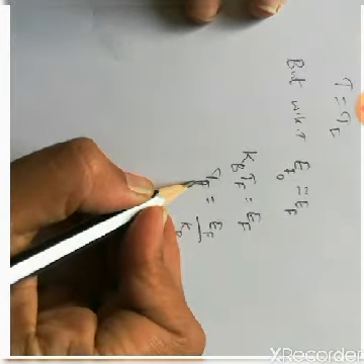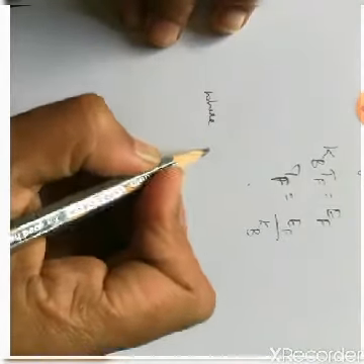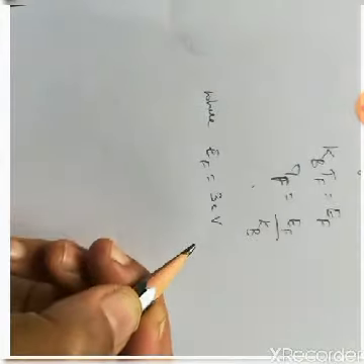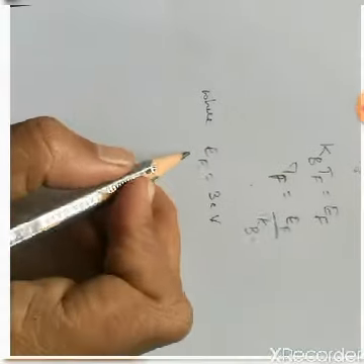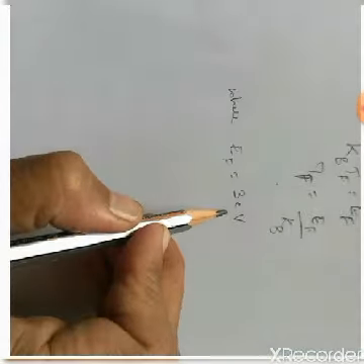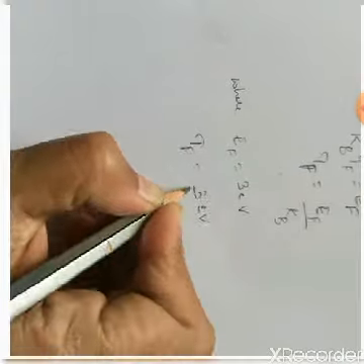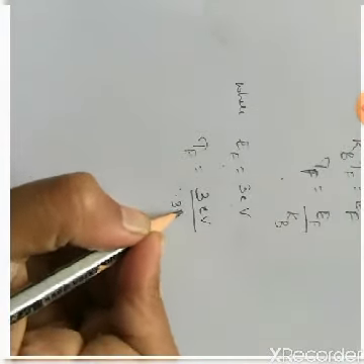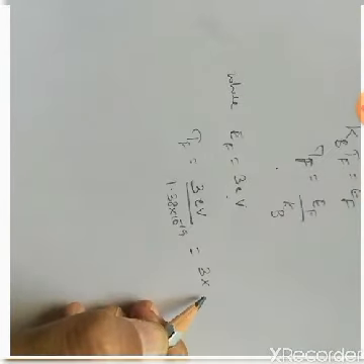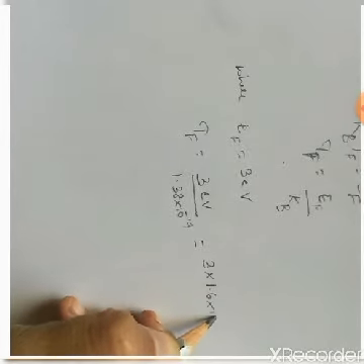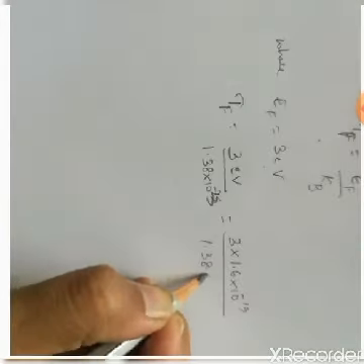Now if I substitute some values, for example, I will consider an example where EF is equal to 3 electron volt. In metals EF will be of the order of a few electron volts. If EF equal to 3 electron volt, then TF is equal to 3 electron volt divided by kB. So kB is 1.38 into 10 raised to minus 23. The 3 electron volt should be converted into joules, which is 3 into 1.6 into 10 raised to minus 19, divided by 1.38 into 10 raised to minus 23.